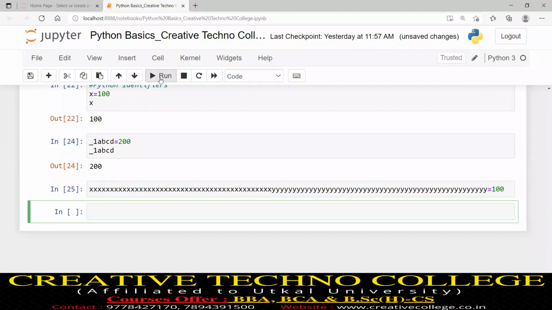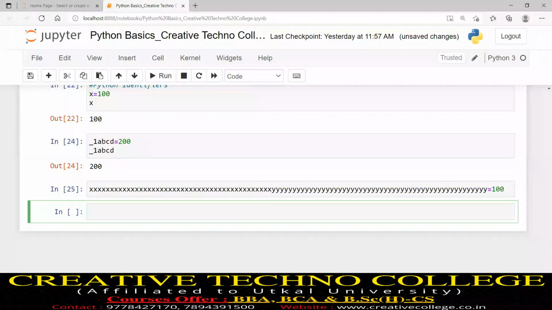There may be chances you forget or miss one x or one y, or two y, when using this variable. So that's why it is not recommended. It is valid, and remember there is no length limit of a variable, no length limit of an identifier.